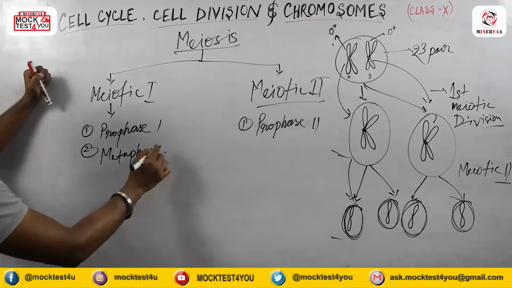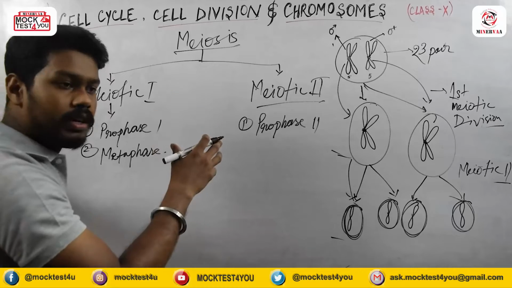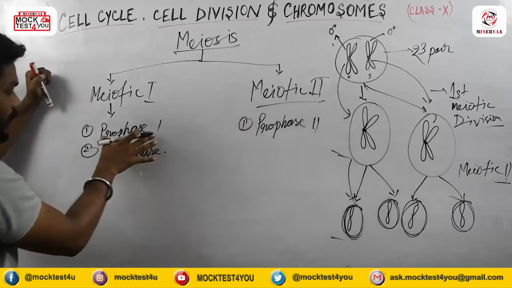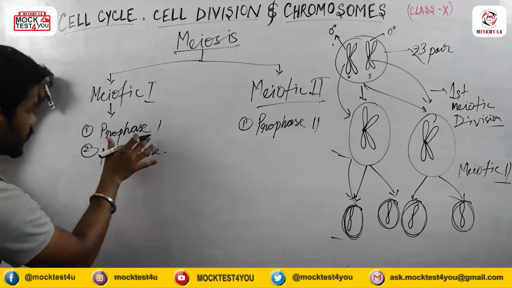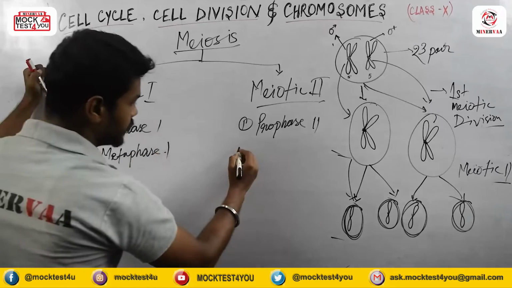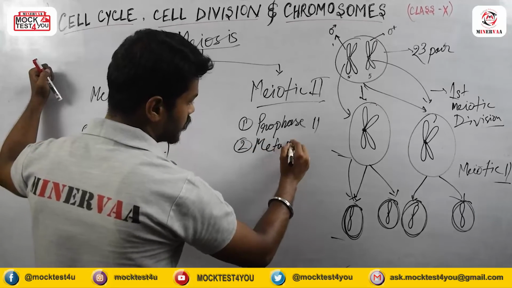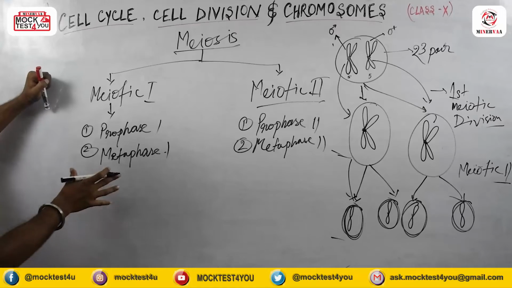This prophase 1 is very important, because during that period the crossing over, which I already explained, will happen in prophase 1. Okay, so after prophase 1, metaphase 1 will happen, and here the same thing, metaphase 2.